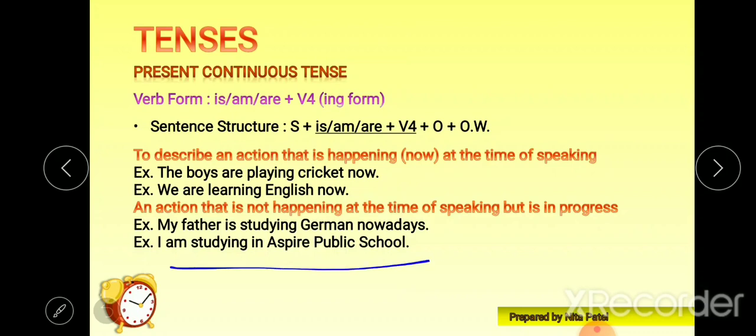I am studying in Aspire Public School. So right now you are not in Aspire Public School. Right now you might be at home watching this video, but still you are studying in Aspire Public School. Still you are enjoying the vacation period of this lockdown, right? But still you are studying there. You have been studying there, and you are going to study there. So progress is there, continuous is there.